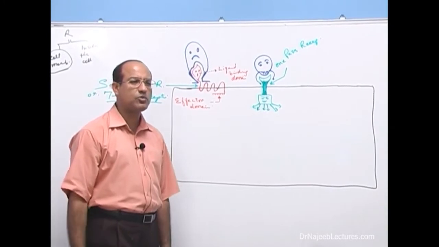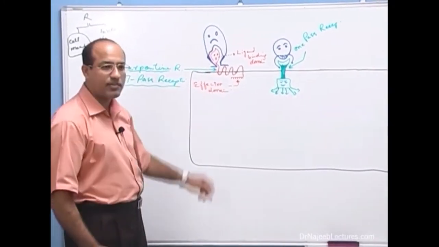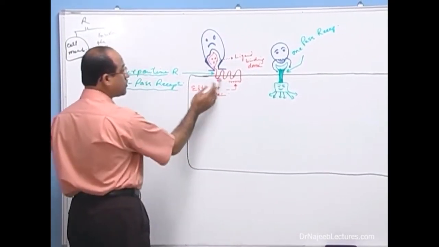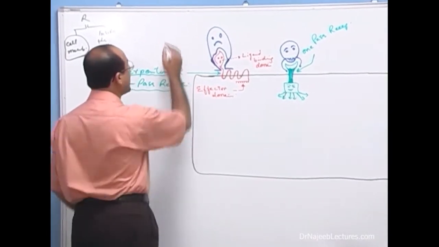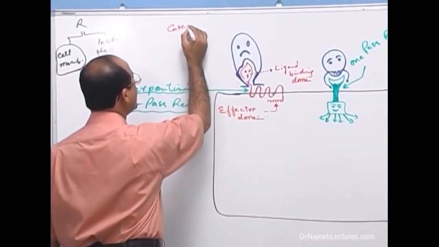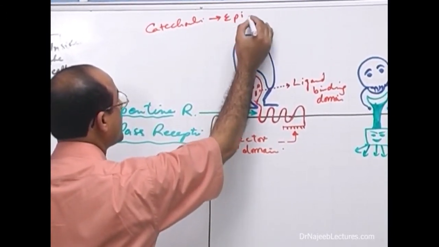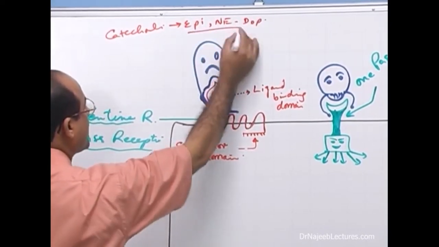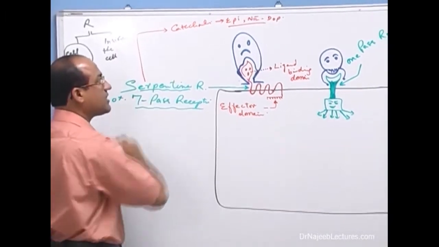There are many substances which work on the 1-pass receptors, and there are many substances which work on the 7-pass receptors. For example, the substances which work on the 7-pass receptor, there are so many. I will just give you a few examples, like catecholamines. Every medical student knows there is epinephrine, there is norepinephrine, there is dopamine. All of them work through the 7-pass receptor. All of them work through serpentine receptors.